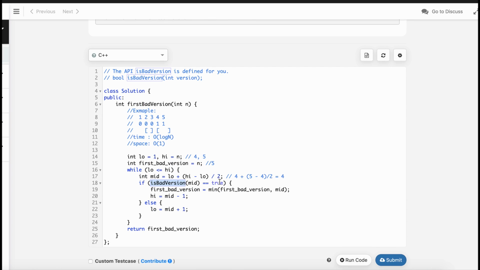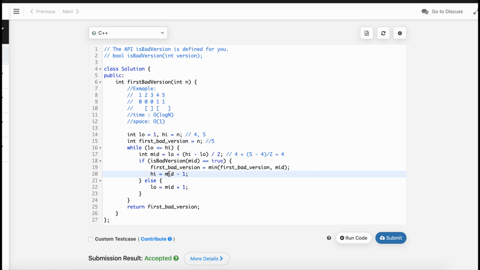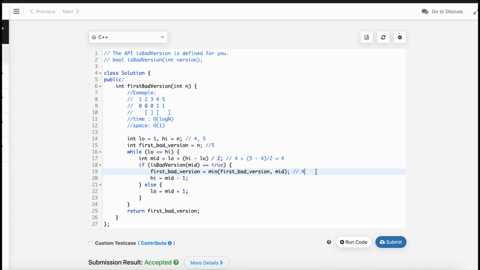So if we found the bad version, yes, now we will change our range, and also we optimize this one. First bad version was 5 before, now it will be 4. Minimum among 4 and 5 is 4. So well, now we'll update our high to mid minus 1, which will be equal to mid is 4 minus 1, which is equal to 3. So let's change it to 3.